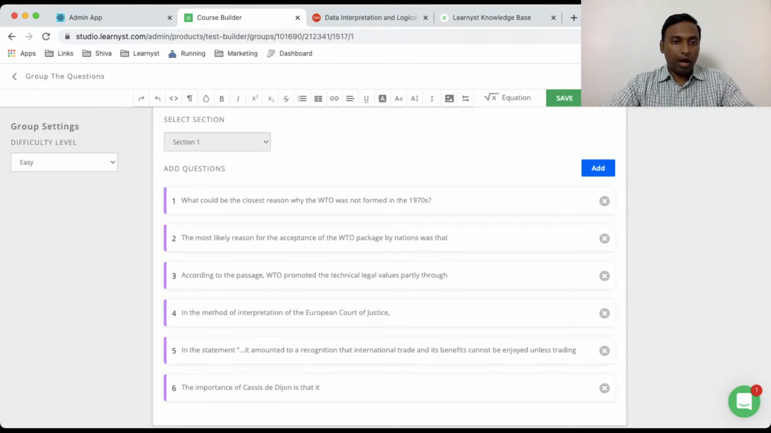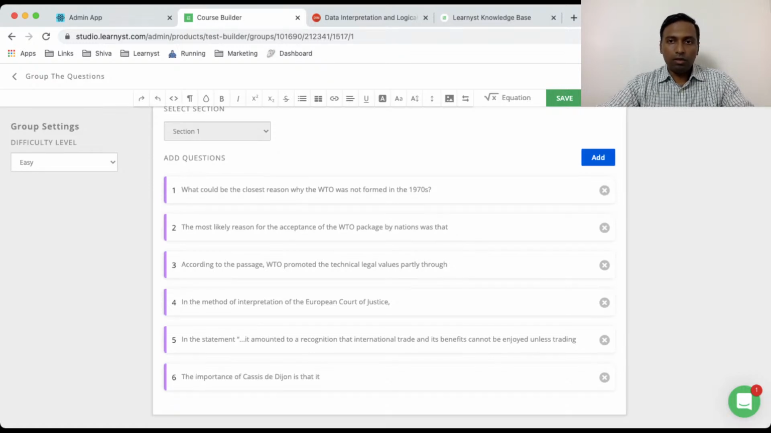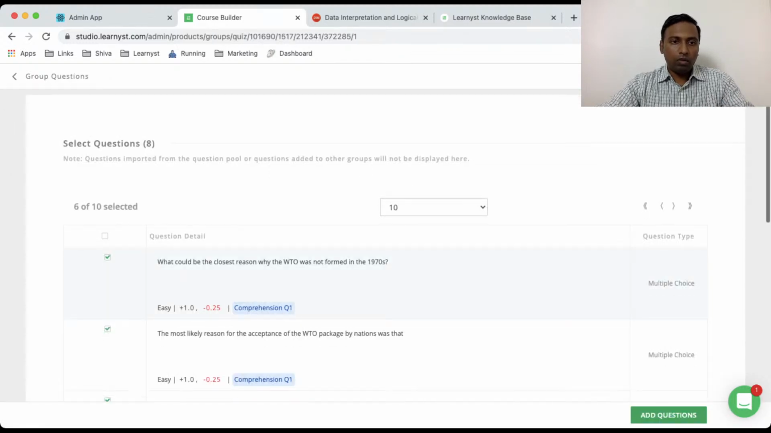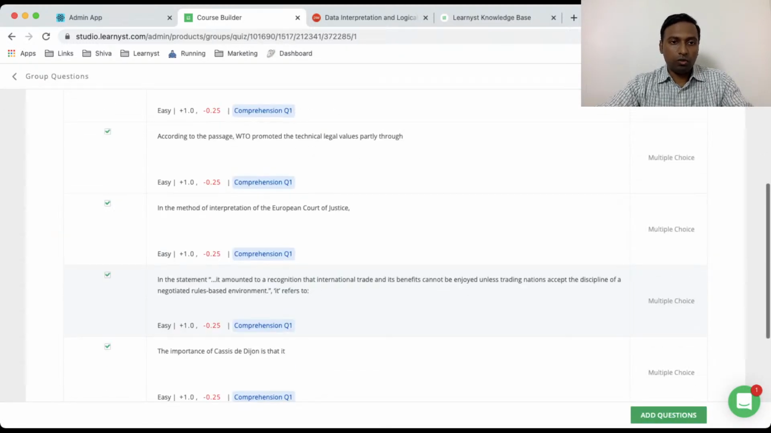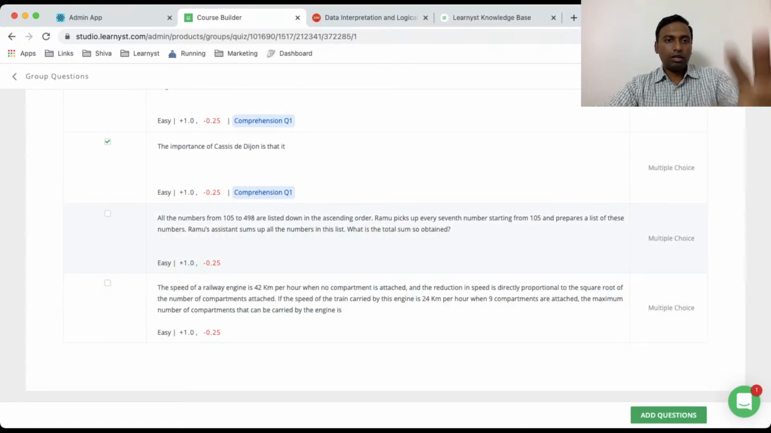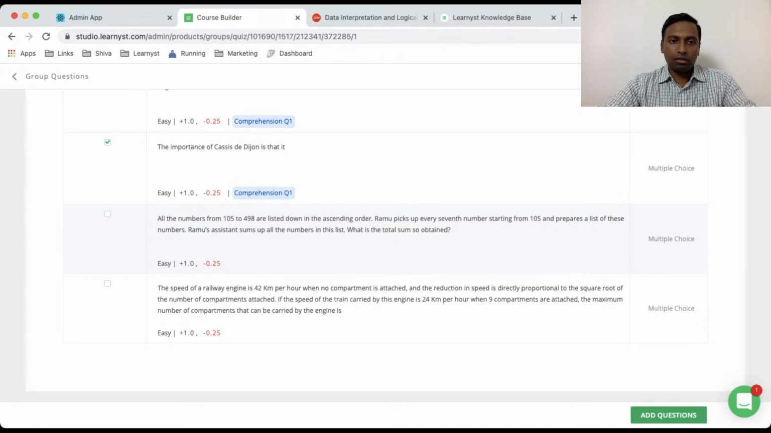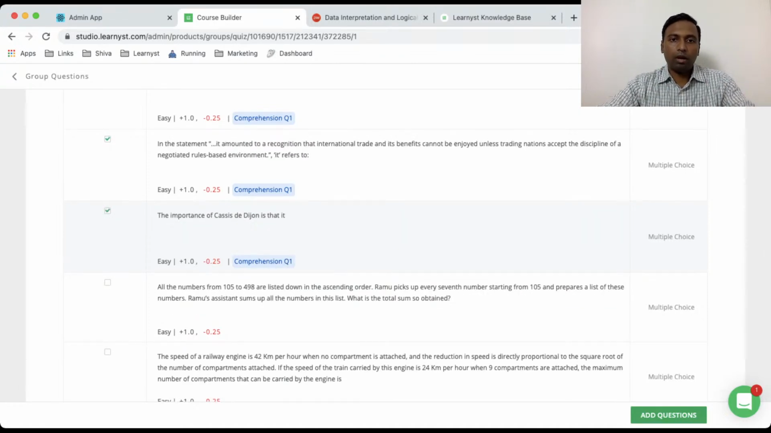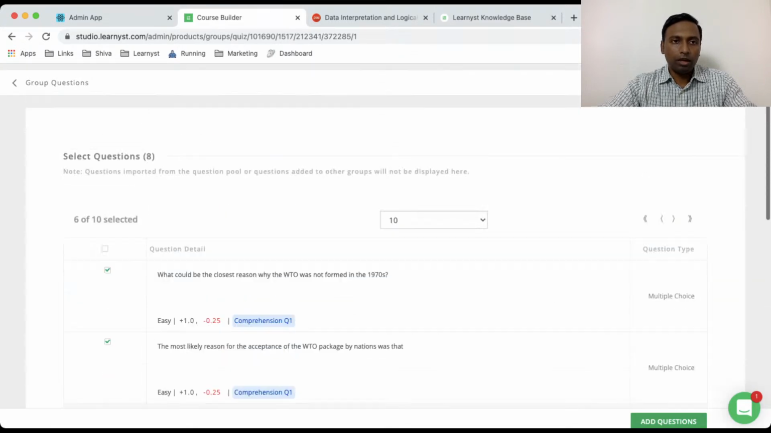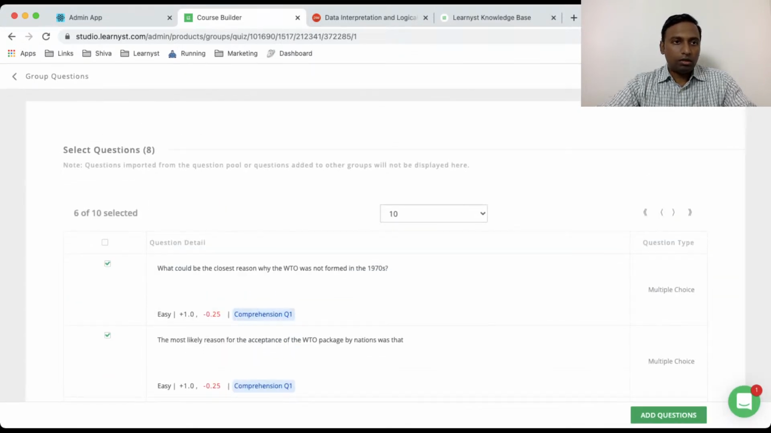If you want to add more questions to the same group, you can always click on add, and then the system will automatically show which questions you have selected and which other questions you want to select. Just remember that it will show only those questions which are not assigned to this group. That's done intelligently, so you don't have to worry about looking through all the questions. You will only see those questions which are not already grouped, and you can easily group them. So I hope it's clear.